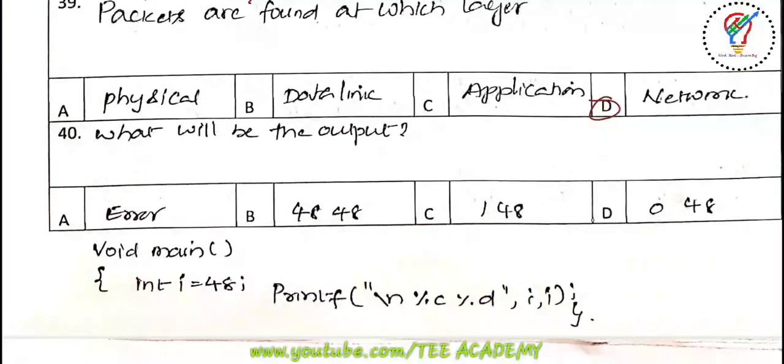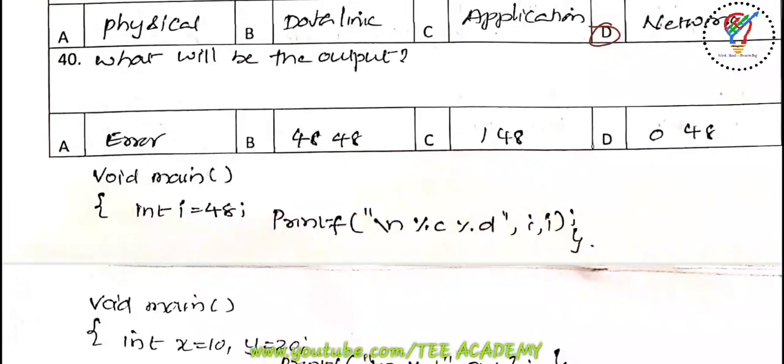Next one, 40th one, which of the following programs will give the output? So what will be the output of this program here? In this program there is void main, int i = 44, printf("\n %lc %d", i). Now for this program, what will be the output? Option A is error, option B is 48 48 48, option C is 1 48, option D is 0 48. So the answer for the 40th question is 0 48 here.